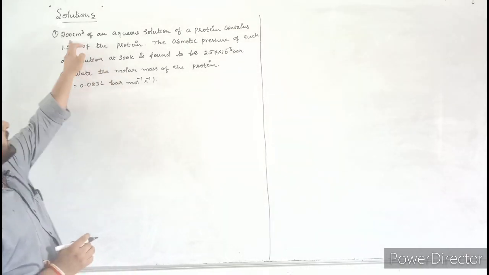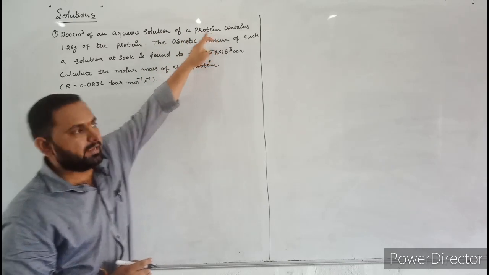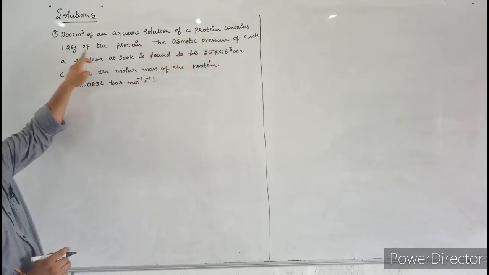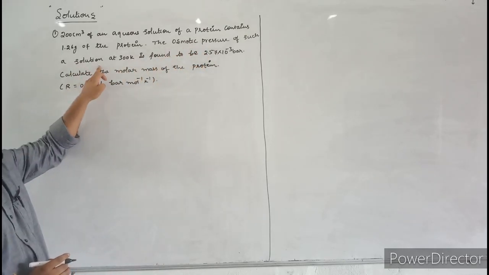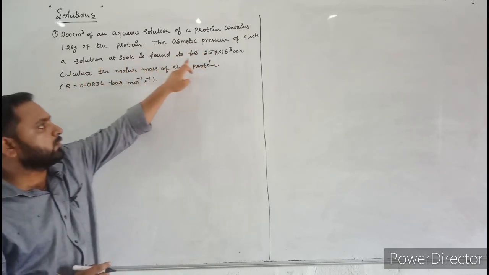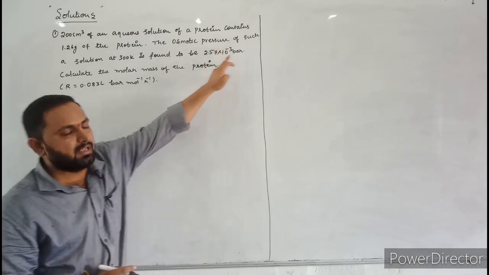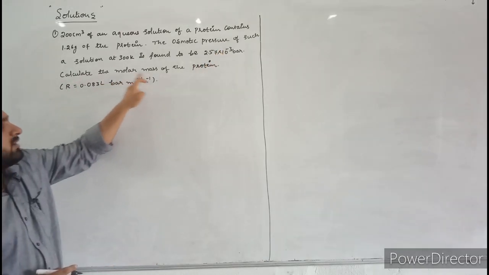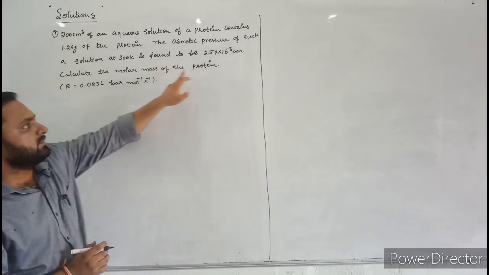Here 200 cubic centimeter of an aqueous solution of a protein contains 1.26 gram of the protein. The osmotic pressure of such a solution at 300 Kelvin is found to be 2.57 into 10 power minus 3 bar pressure. Then calculate the molar mass of the protein.